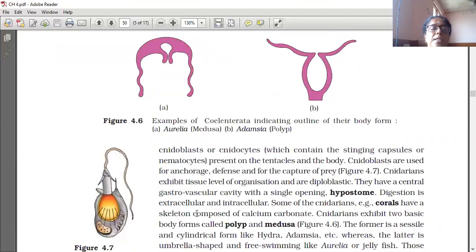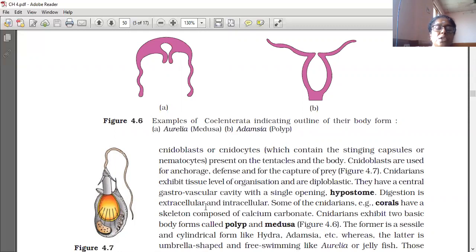Cnidarians exhibit tissue level of organization and are diploblastic. They have a central gastrovascular cavity with a single opening called the hypostome.